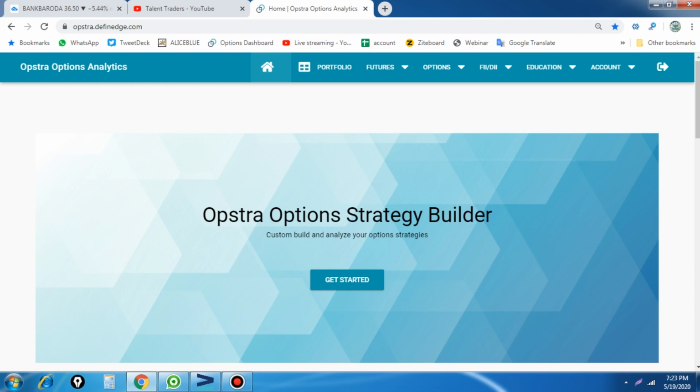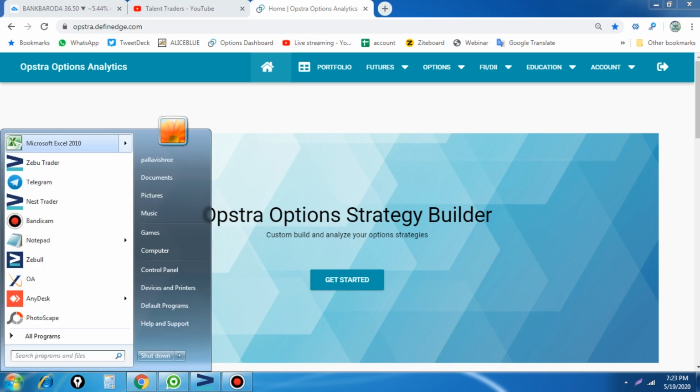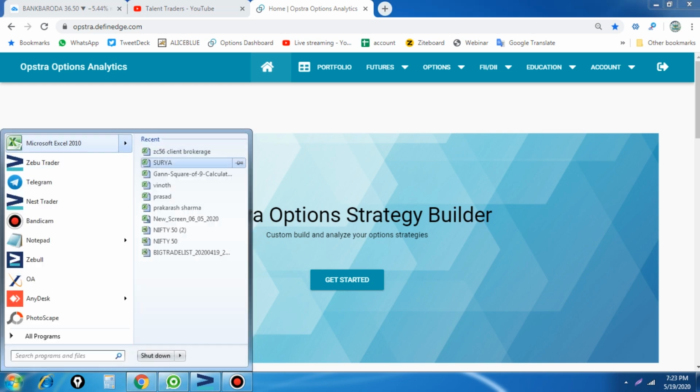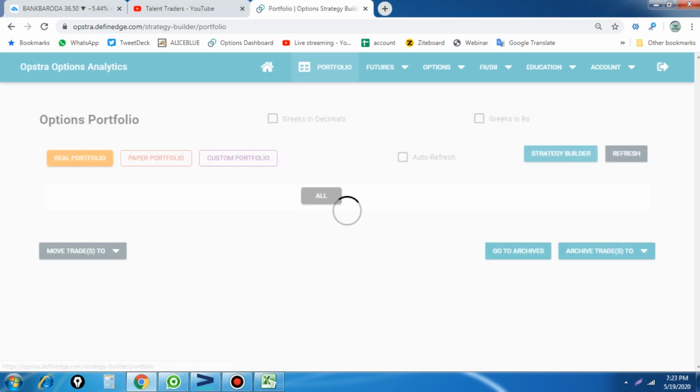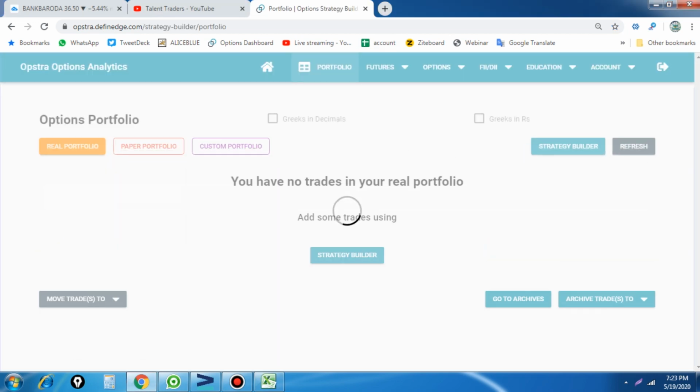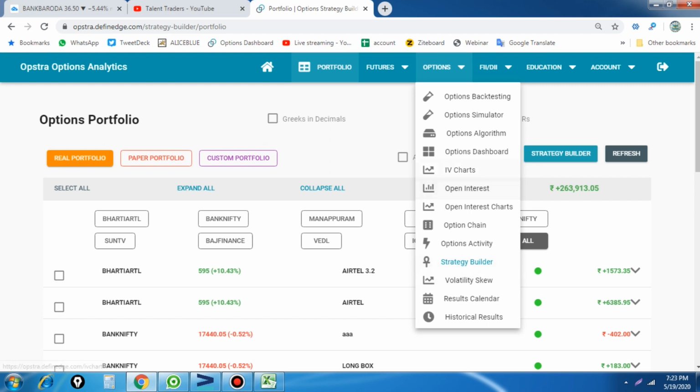Let me show you something about historical and implied volatility. Once you understand both, there is a big advantage: we can understand how much the stock will move up or down. That is the important factor we have to understand from the market. So here I will open Bank Nifty, and we will go to the IV charts.